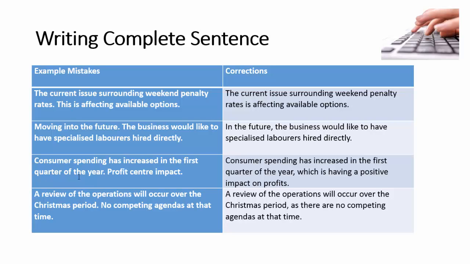The third one, consumer spending has increased in the first quarter of the year. Profit centre impact. Again, very clumsy use of language. So how can we improve it? Well, we can turn it into one complete sentence. Consumer spending has increased in the first quarter of the year, comma, which is having a positive impact on profits. So we've got the short subject, consumer spending, and then we've got this nice sentence. It's actually adding extra information by having that clause, which is having a positive impact on profits.